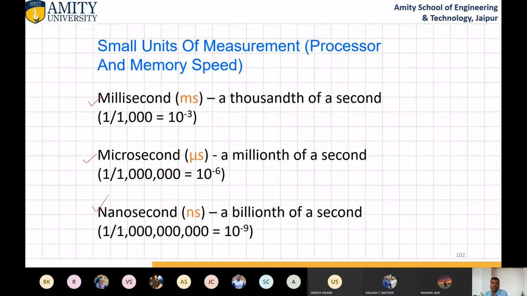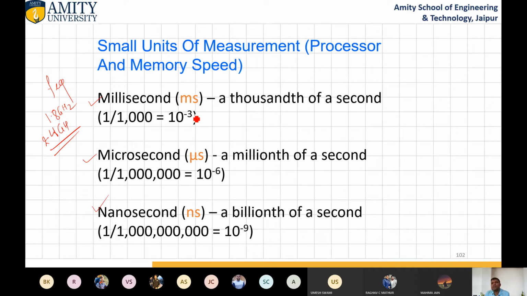Now come to smaller units of measurement. So this is the speed. Nowadays we are measuring the speed in terms of frequency. This might be 1.8 gigahertz or 2.4 gigahertz. What is the meaning of gigahertz? It means how many operations you can perform in 1 second. So I can perform 2.4 giga operations per second or 1.8 giga operations per second. Operations means addition, subtraction, whatever you can see.